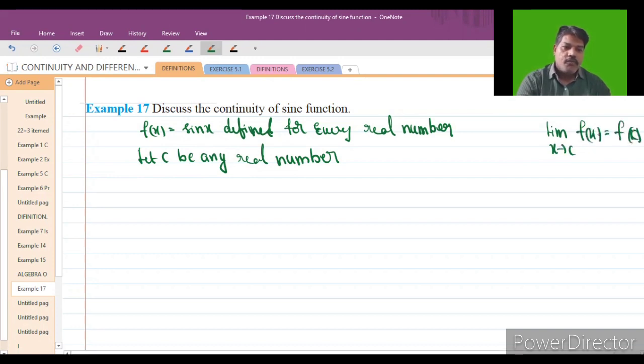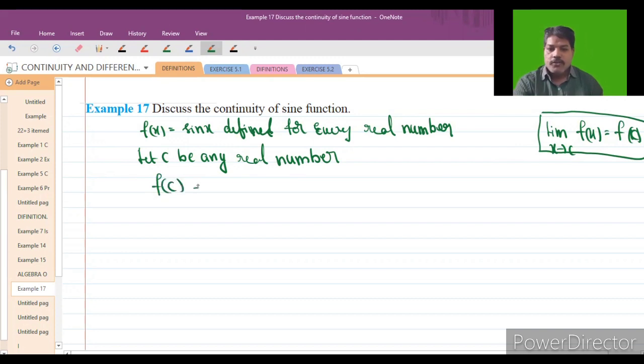This is the condition we have to prove actually. Yes or no? For this, what is f of c? F of c is equal to sine c. So I will take, put x is equal to c plus h.